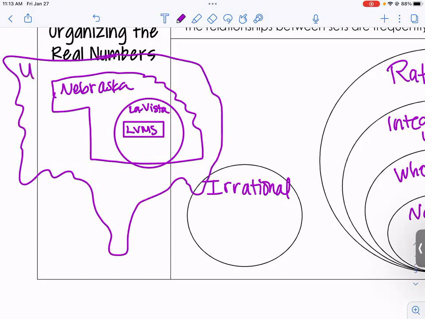And Nebraska is in the United States. That does not look like the United States, but I really don't care.